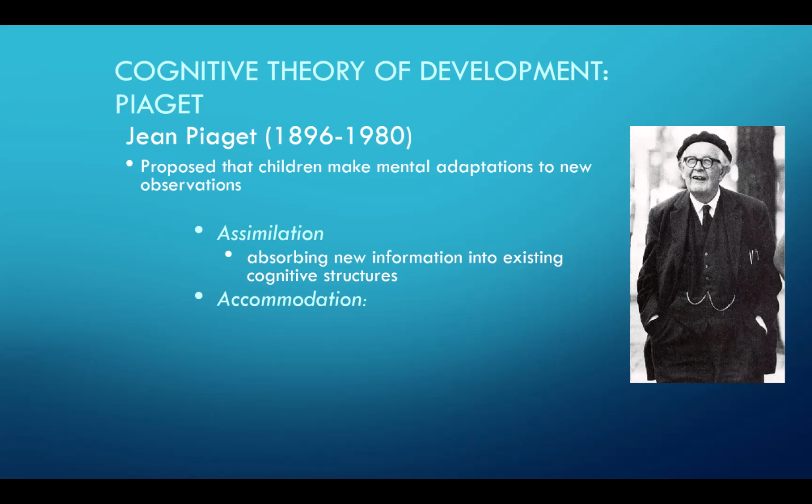On the other hand, accommodation is modifying your existing cognitive structure in response to new information. So let's say children learn to recognize horses. They're around horses. But then for a while, all four-legged animals that are large are horses, whether it's a zebra, a giraffe, an antelope, or a deer. And then finally, at one point, they realize that they need to modify that existing cognitive structure and create other concepts that are related to the concept of a horse, but are different than that concept of a horse. So they have to accommodate, modify their existing cognitive structure.